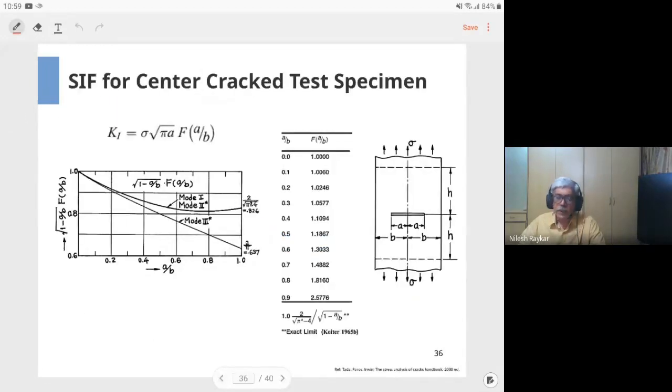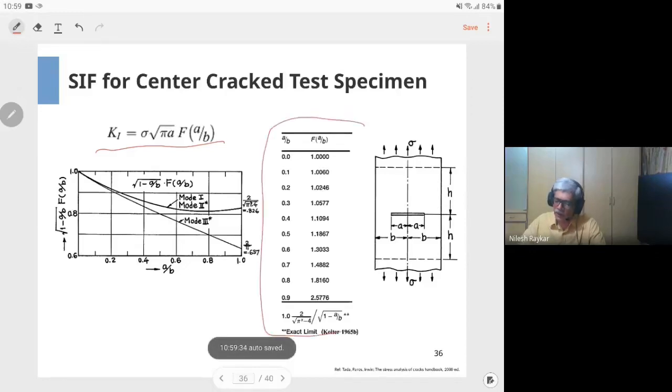This page shows an extract from a design handbook, which gives you the stress intensity factor. The factor can be available either in table form, chart form or graph form.